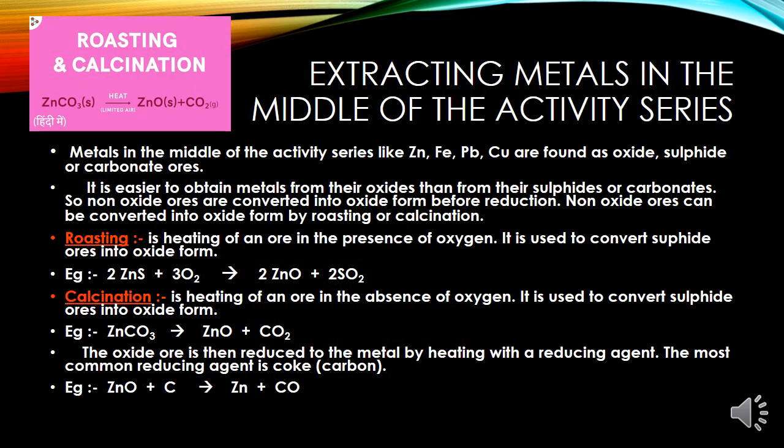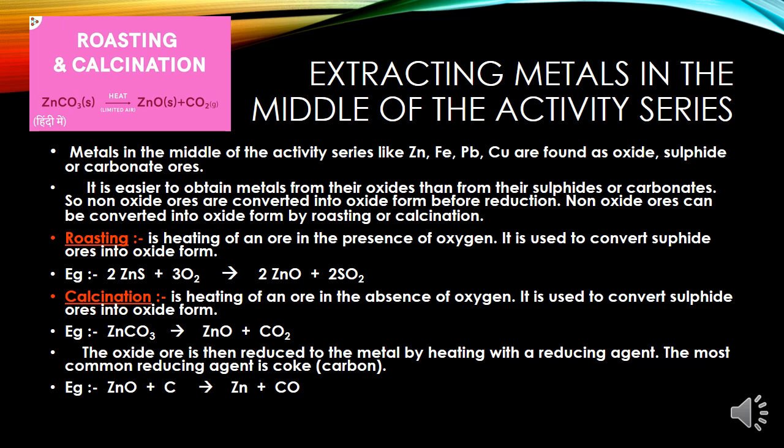Next is extracting metals in the middle of the activity series. Metals in the middle of the activity series such as iron, zinc, lead, copper are moderately reactive. These are usually present as sulfide or carbonates in nature. Now you should know that it is easier to obtain a metal from its oxide as compared to sulfide and carbonates. Therefore, prior to reduction, the metal sulfide and carbonates must be converted into metal oxides.